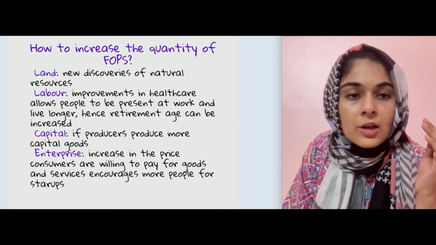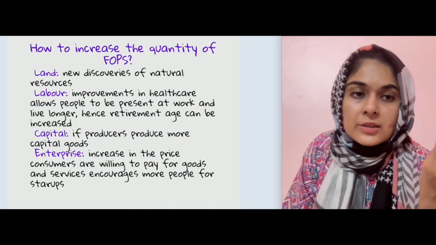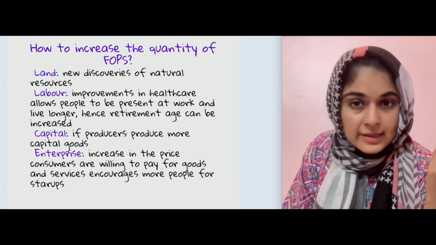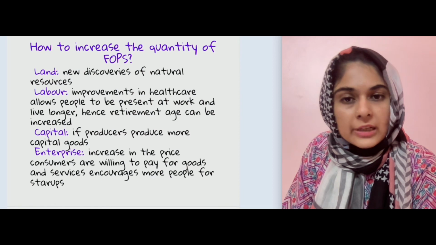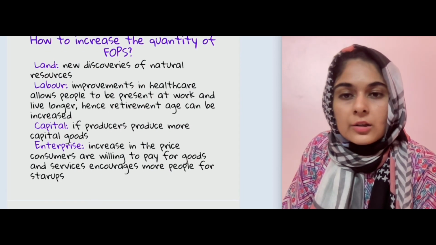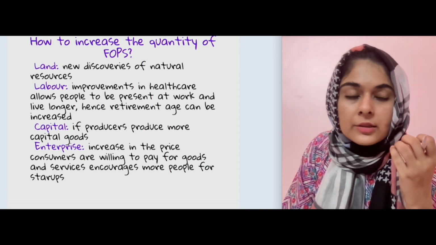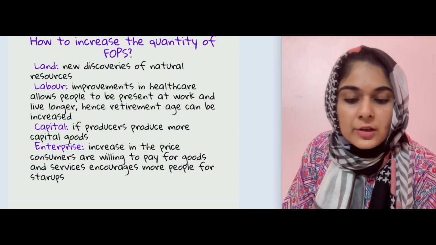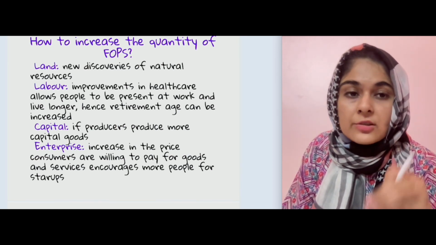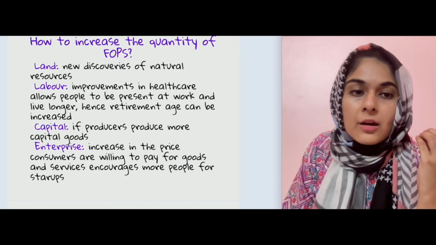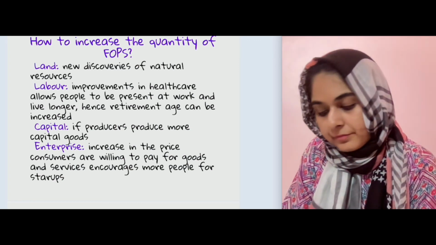There are a lot of people who actually work till 75, 76, till that age as well. So it's actually good to increase the retirement age, to actually increase the labor. So there'll be more people. If the economy increases the retirement age, there'll be more people available then in the labor force.